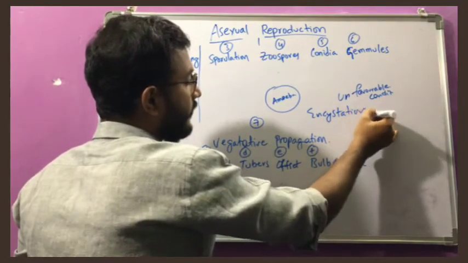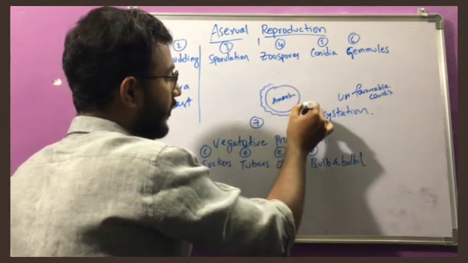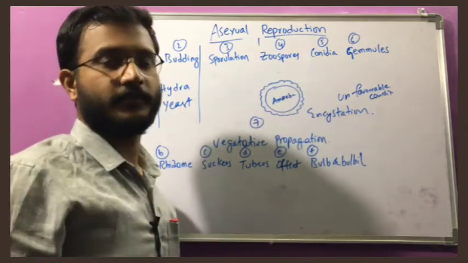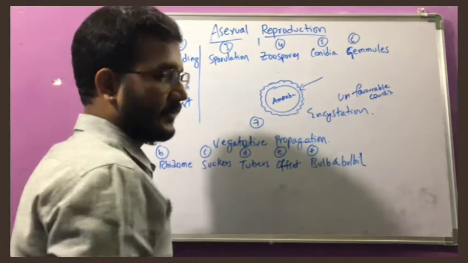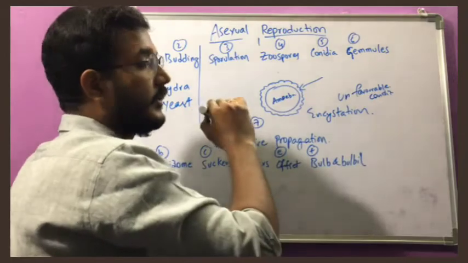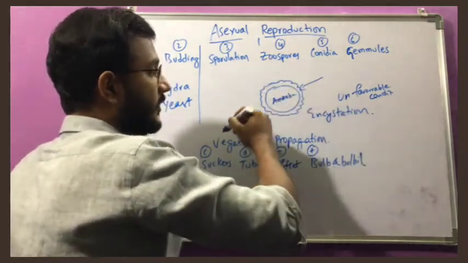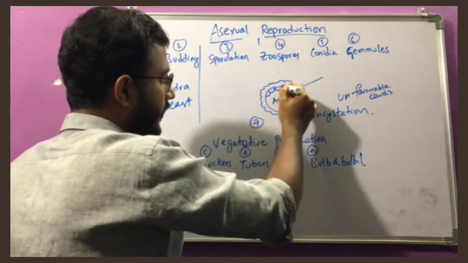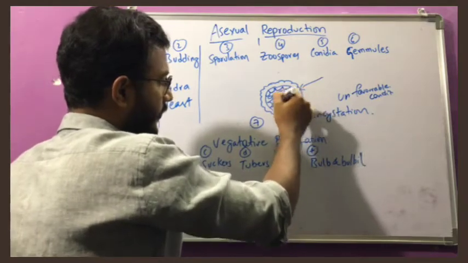Encystation means it will form a cyst, a wall-like material to protect itself. It will secrete a wall-like material around itself, so from the outer side there is no damage because it is producing a protective layer. Now inside that protective layer it will start division, and one amoeba divides into different spores.